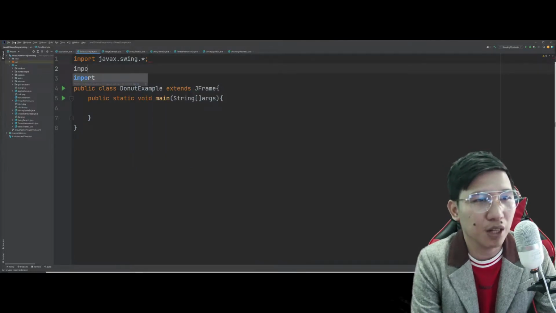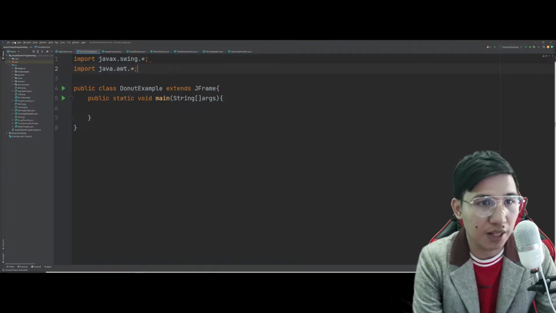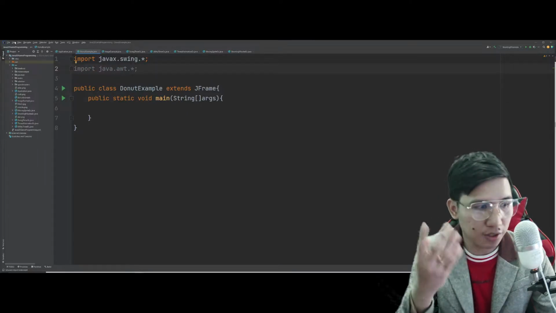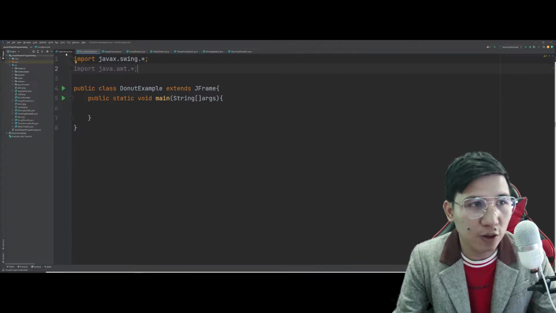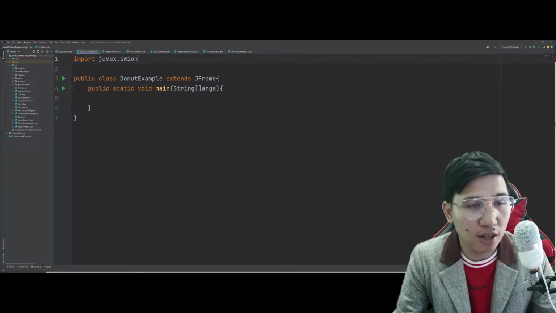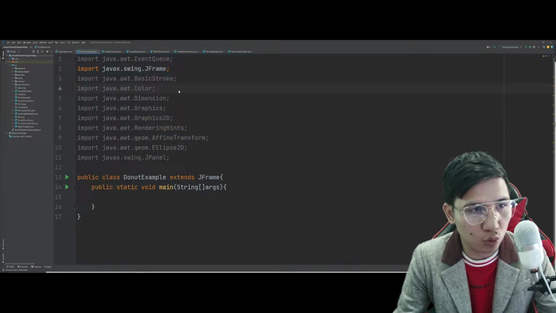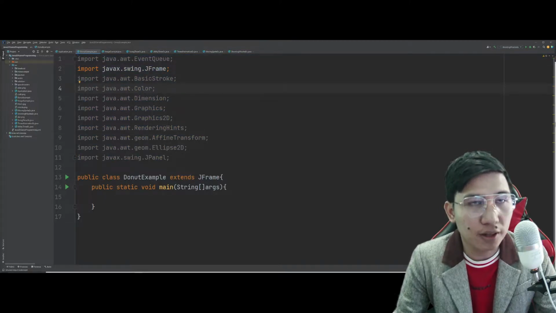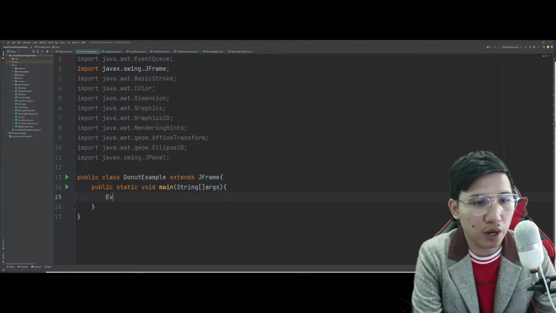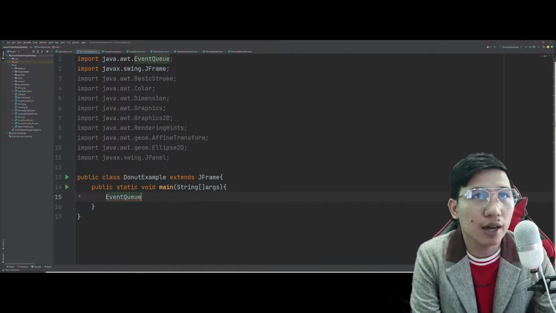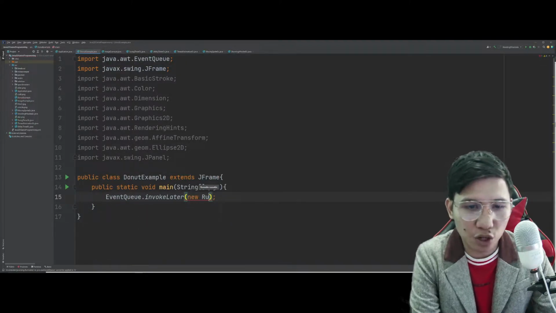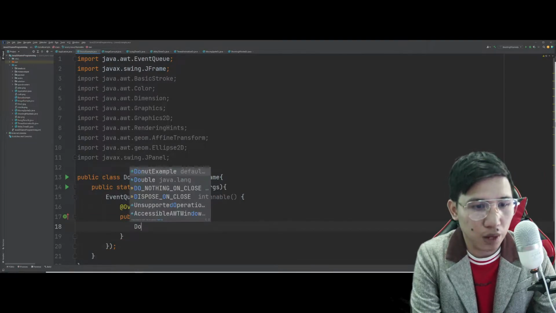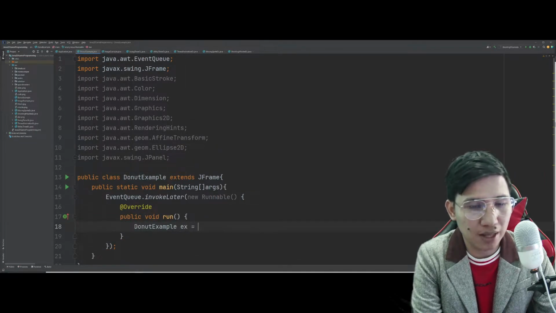So pwede po natin itong gamitin, di ba? Si java.awt.* na lang na diretsong ganyan. Which is also good in terms of how you try to minimize the lines of code. Pero again, for the sake of this class, I just like to show the different packages that we need to import. So, in the main method here is where we will create the EventQueue. Yan. The invokeLater. Tapos, meron tayong new Runnable dito. And we have here the DonutExample. We'll name that as x.